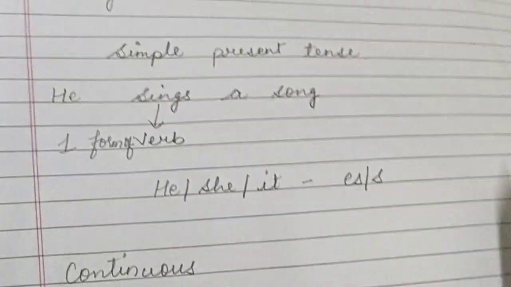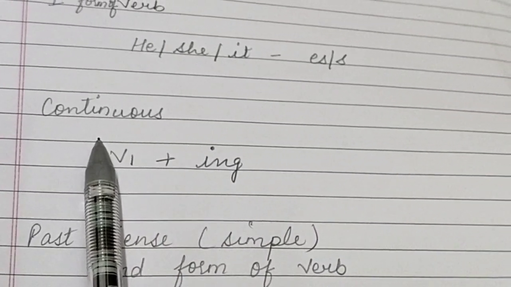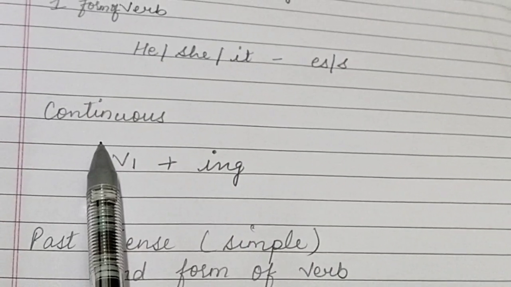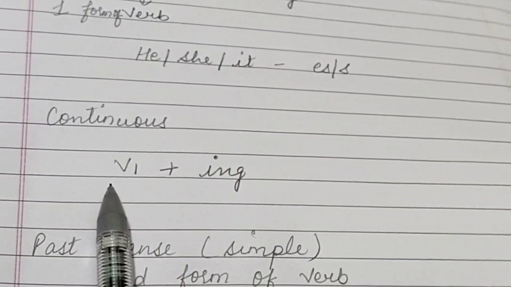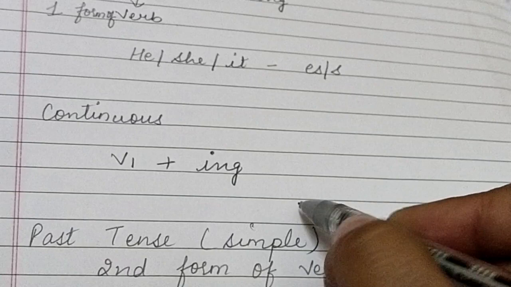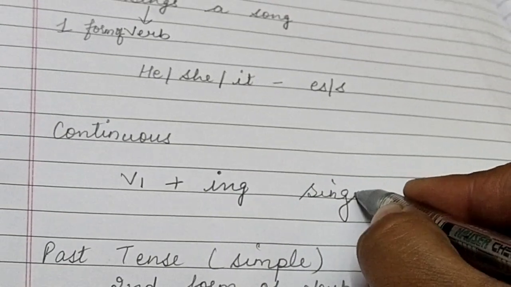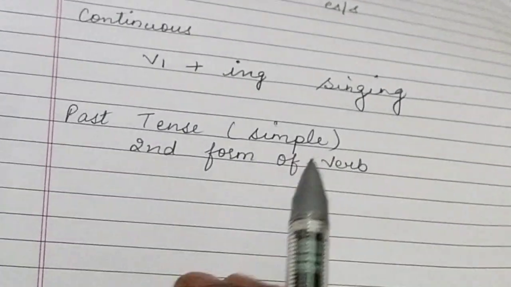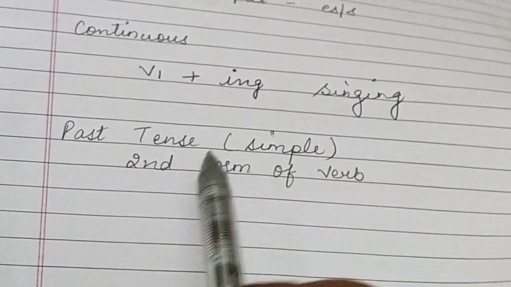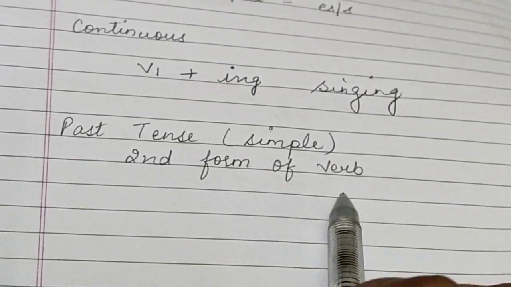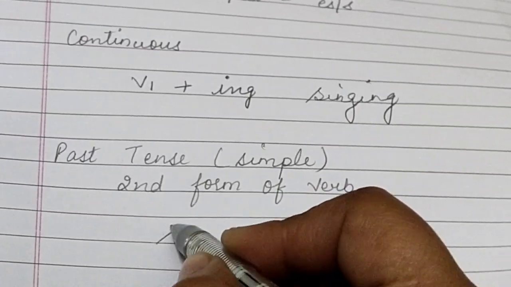Okay children, next comes the continuous tense. Whether it is present continuous, past continuous or future continuous, we always use the first form plus ing. Suppose I want to write sing, what will it be? Singing. He will be singing a song. And when we are talking about the simple past tense, we always use the second form of the verb. Like, what is the second form of sing? Sang.